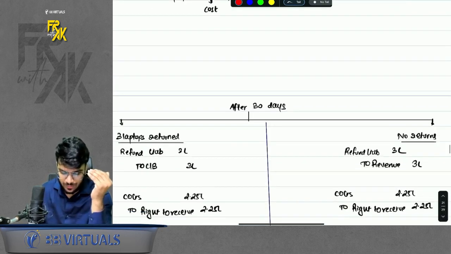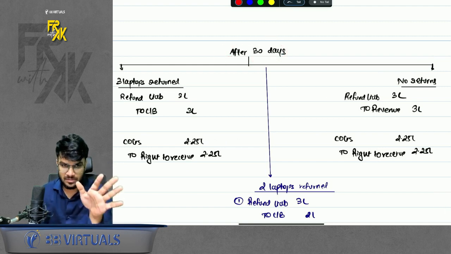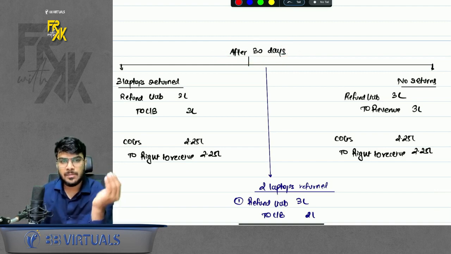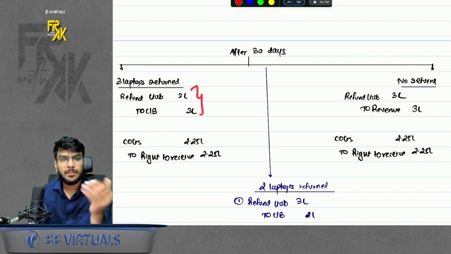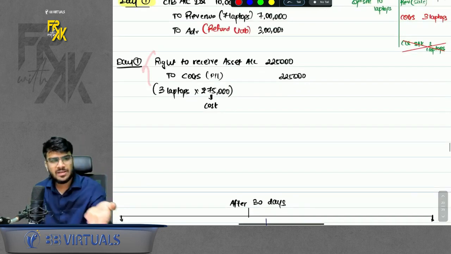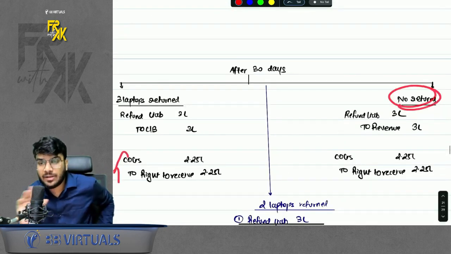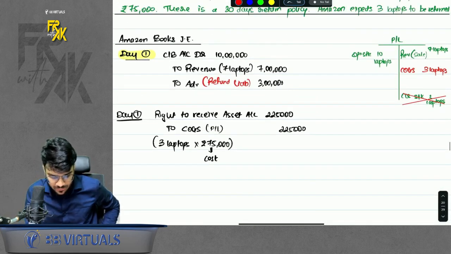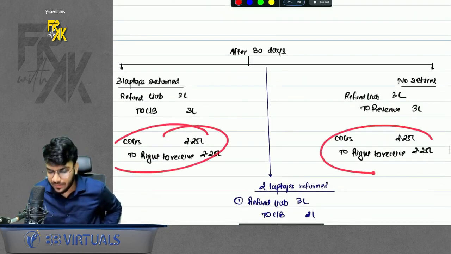Now, what will happen after 30 days? This I have discussed extra. In module it is not discussed. Okay. After 30 days, there can be 2 scenarios. Customer returns the laptops. So whatever refund liability was there, refund the money to customer. So refund liability to cash bank. What about this right to receive asset? You must have received the asset also. So reverse this entry. COGS to right to receive. If there are no returns, then transfer the refund liability to the revenue. What about this right to receive? This will lapse now. So just reverse it. So under both the cases, this entry will ultimately reverse only.